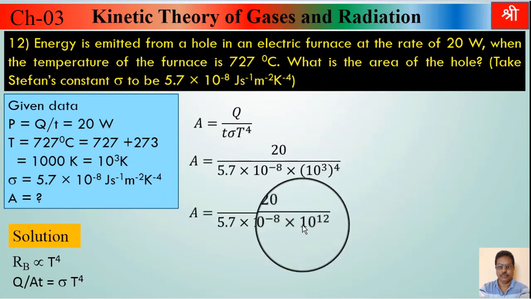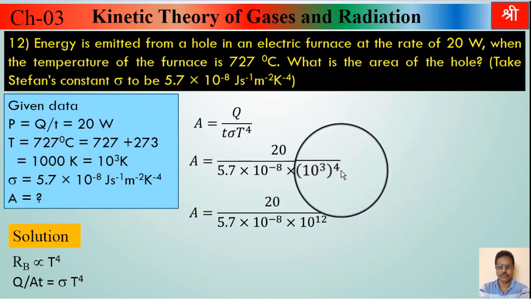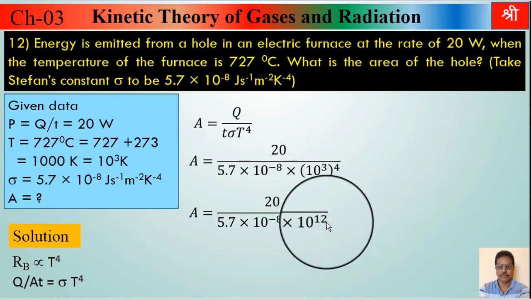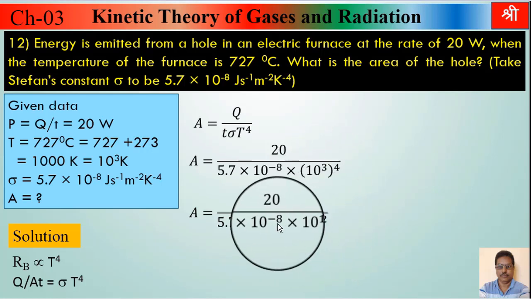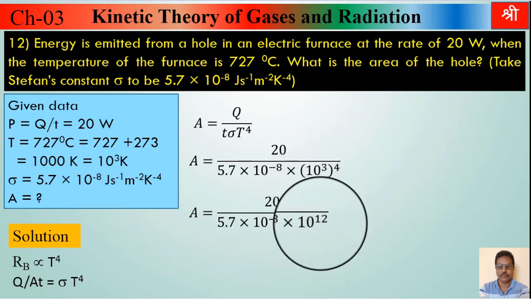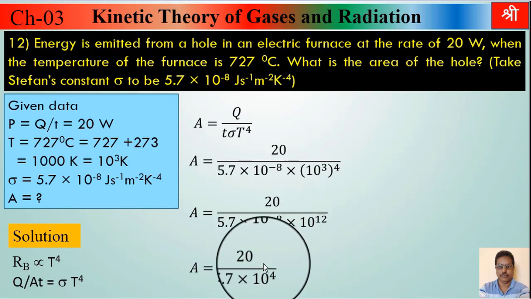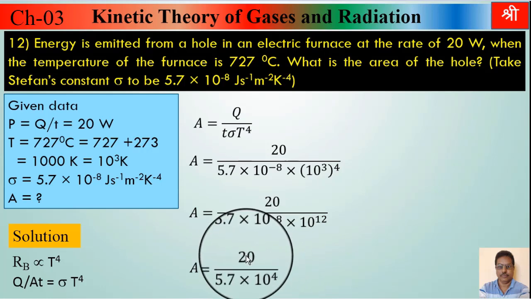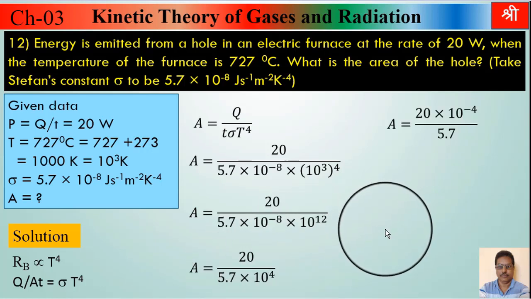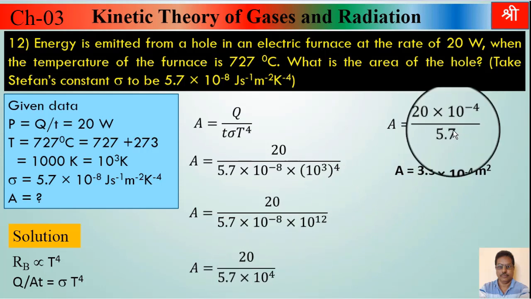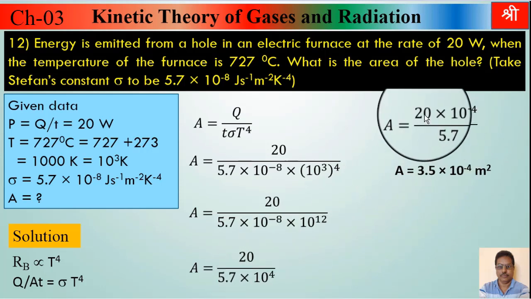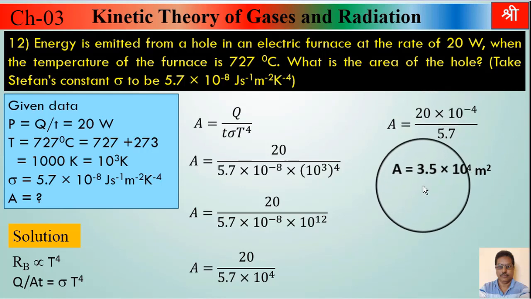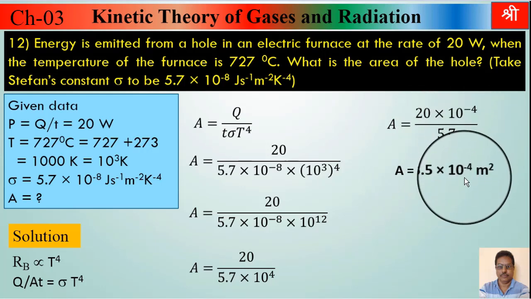After doing calculations, we get this step here, 10 raised to 3 raised to 4. So power of power. So this 3 and 4, they are multiplied. So 3 into 4, that will be 12. So 10 raised to minus 8 and 10 raised to 12, that will be 10 raised to 4. This 10 raised to 4 taken in numerator, that will be 10 raised to minus 4. Now divide this 20 by 5.7. 20 upon 5.7, that will be 3.5. 10 raised to minus 4 as it is.